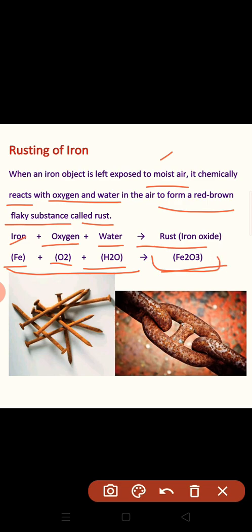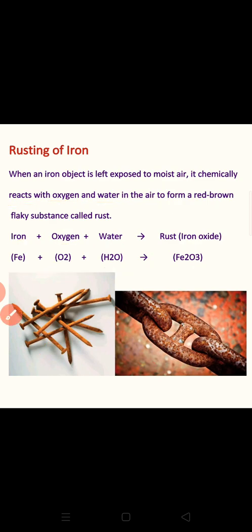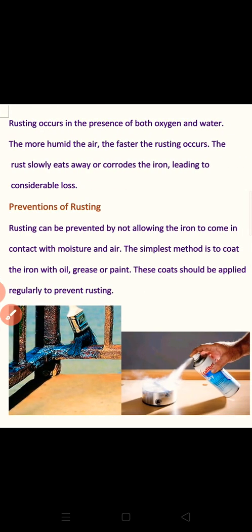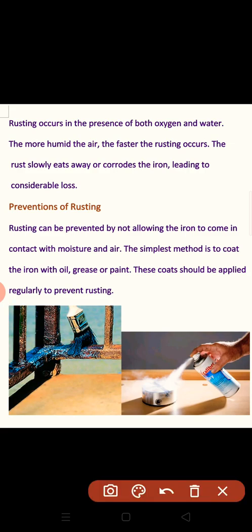Rust, maybe you have seen, is a common chemical process, or you can say it is a chemical change. See the pictures, these are rusted iron nails and this is a rusted chain. Now rusting occurs in the presence of both oxygen and water. If you are asked what are the two conditions for rusting, they are the presence of oxygen and water.